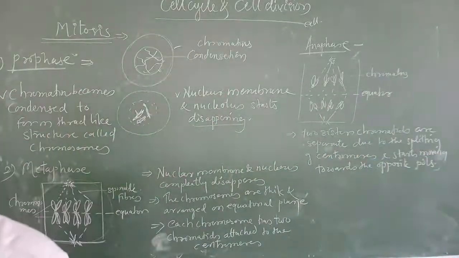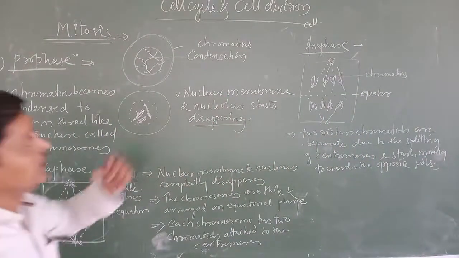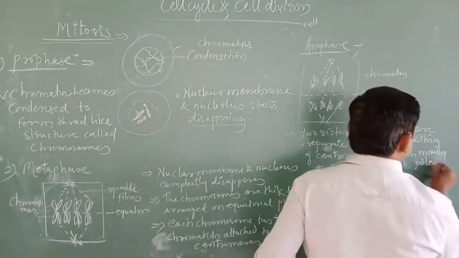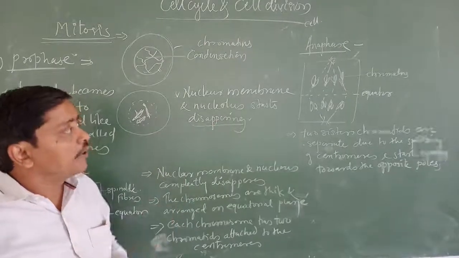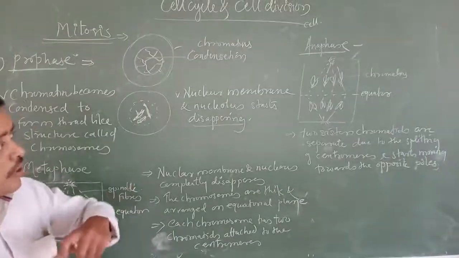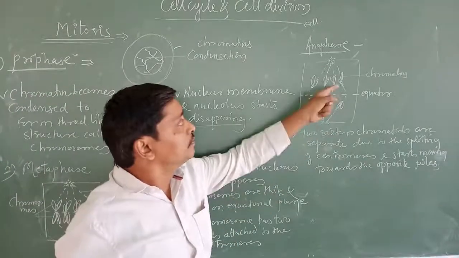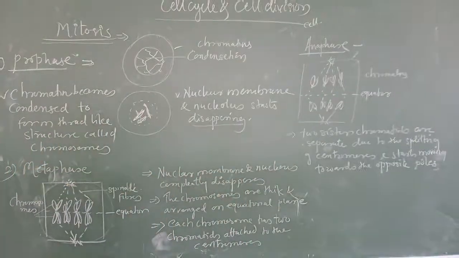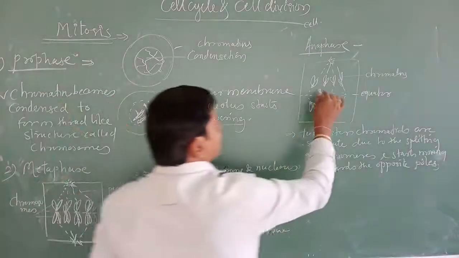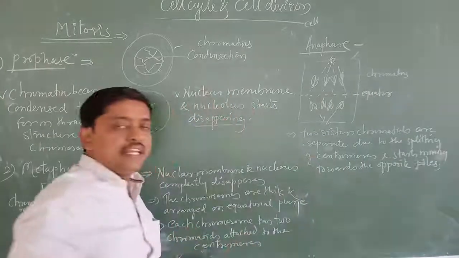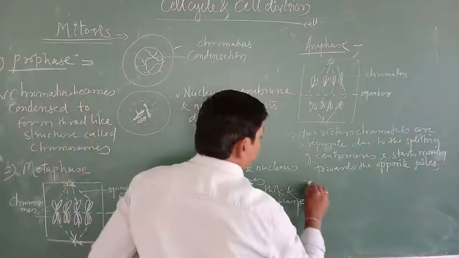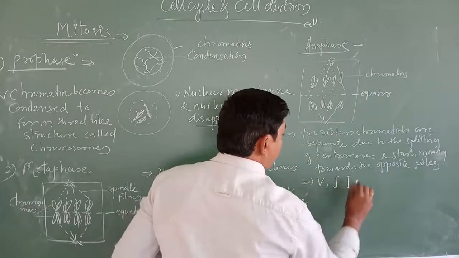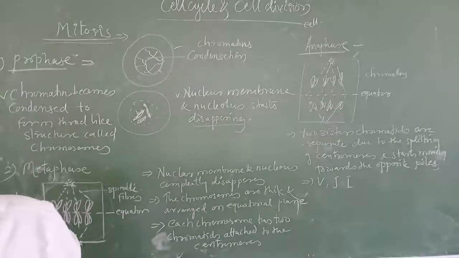Opposite poles. This is a very important characteristic of anaphase. In anaphase, what is going to happen? The chromatids are going to separate, splitting at the centromere, and they start moving towards the opposite pole. This is very important. Then the daughter chromosomes separate, and when they separate, they may be in different shapes of chromatids like